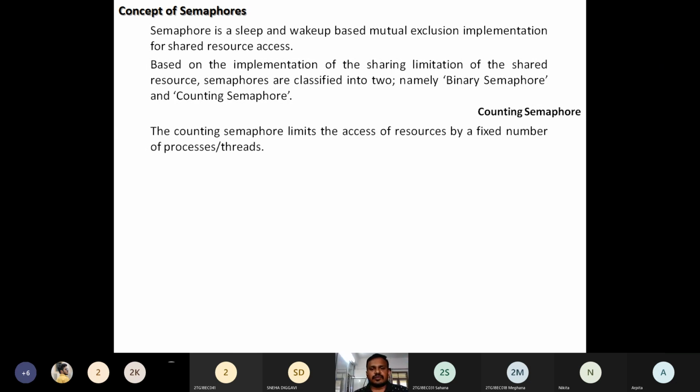The counting semaphore limits the access of resources by a fixed number of processes or threads. This semaphore limits the access of resources by a fixed number of processes or threads. Meaning in the system, if the counting semaphore concept is adopted, then there is a limit for accessing the resources for a fixed number of tasks.